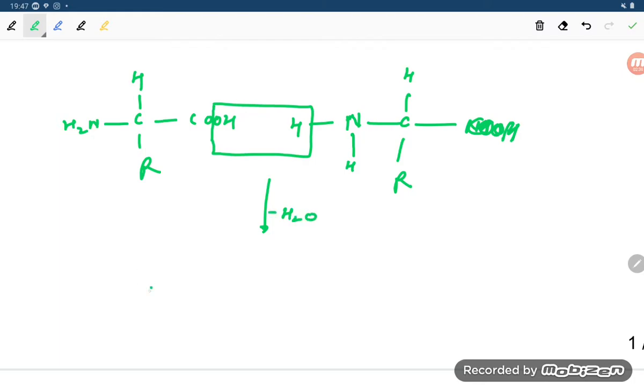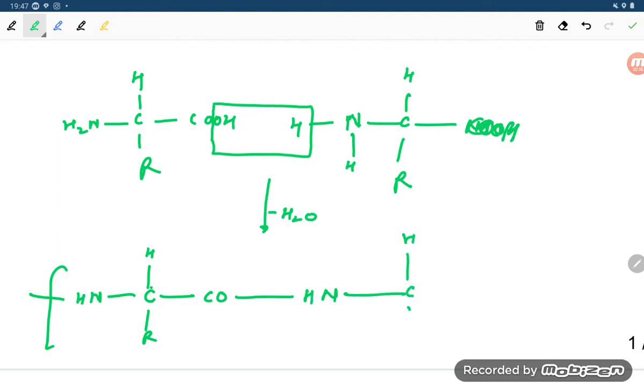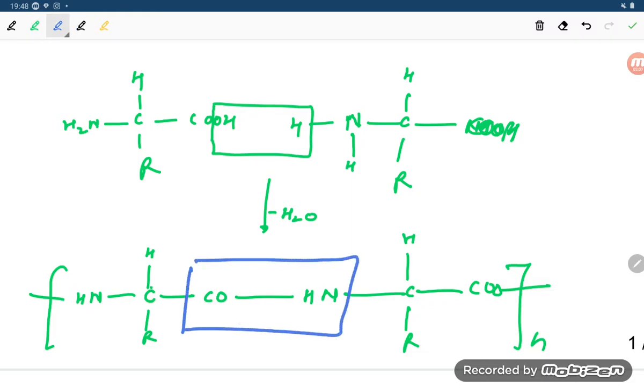So what is the answer? C, with H here, R here, and CO. Here is NH, and the water molecule is lost. OH is already gone, so what is left is N and H. Here is C with H upside, R downside, and CO. This CO-NH bond is what is known as the peptide linkage, right students?